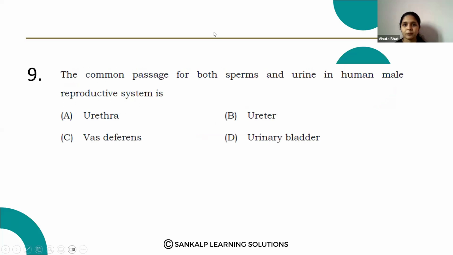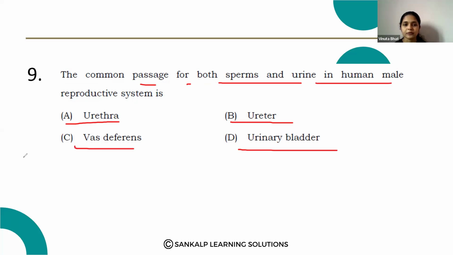Next question. The common passage for both sperms and urine in the human male reproductive system is: option A, urethra; option B, ureter; option C, vas deferens; option D, urinary bladder.